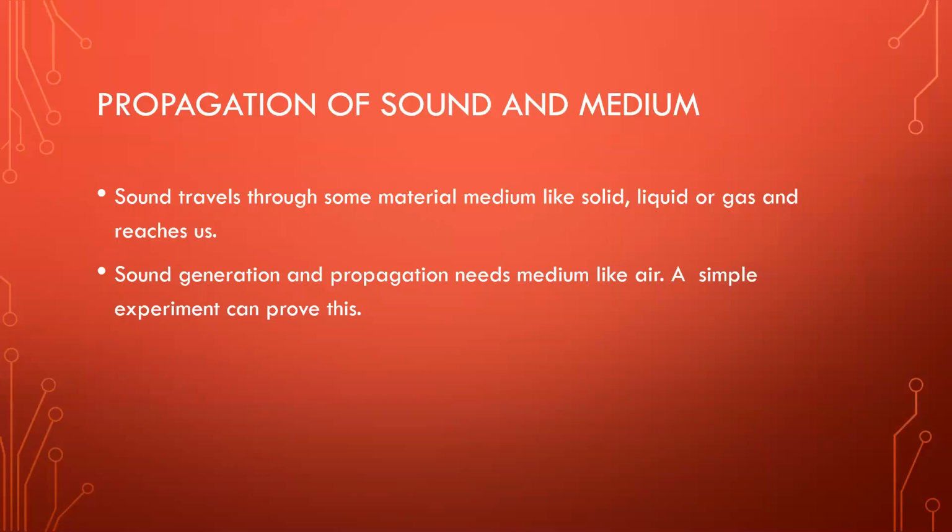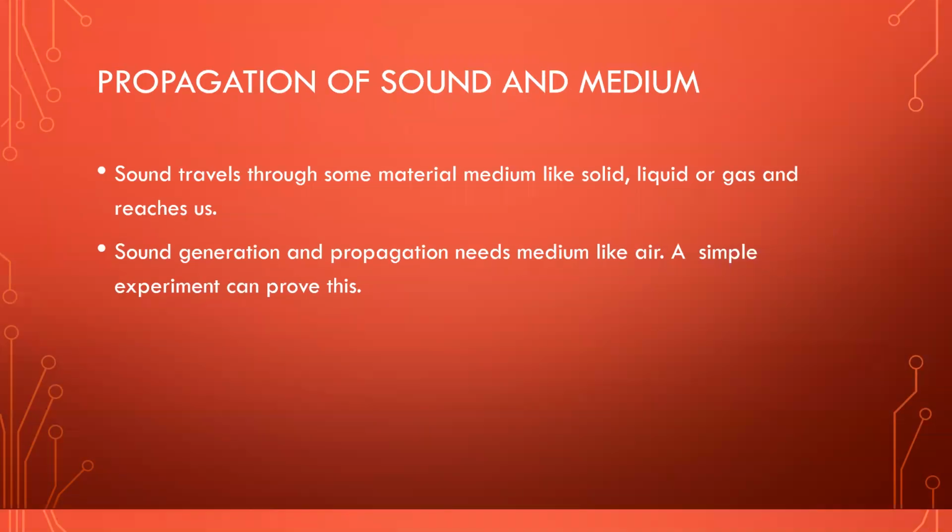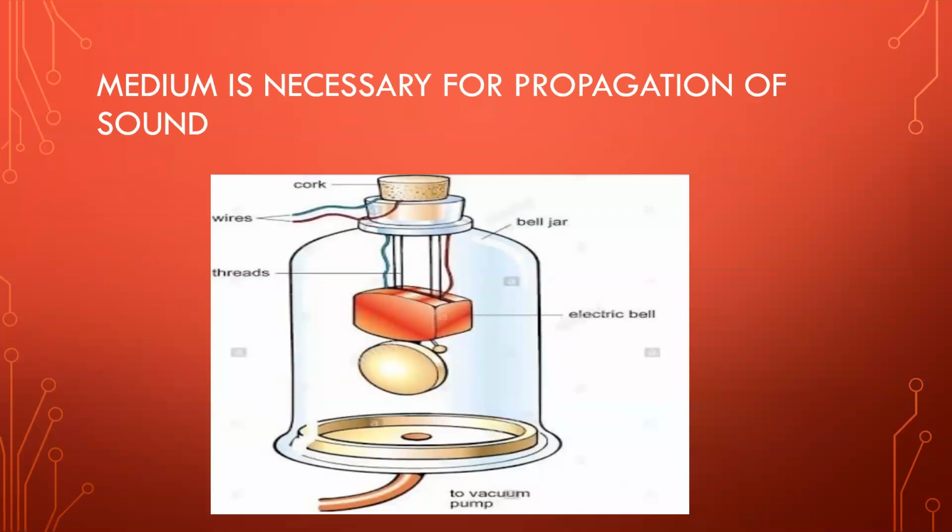Propagation of sound and medium. Sound travels through some material medium like solid, liquid or gas and reaches us. Sound generation and propagation needs medium like air. A simple experiment can prove this. See this experiment, which shows medium is necessary for propagation of sound. The experimental arrangement is shown in this figure.